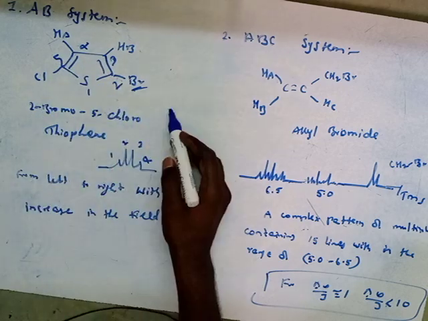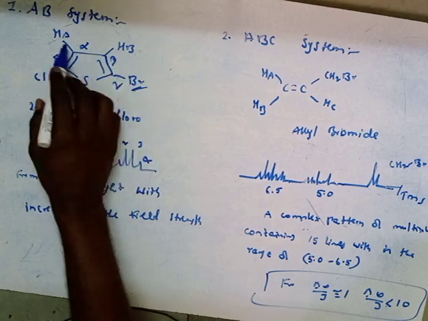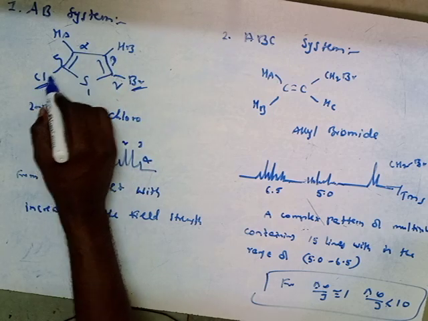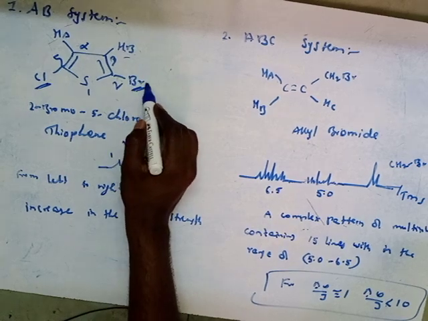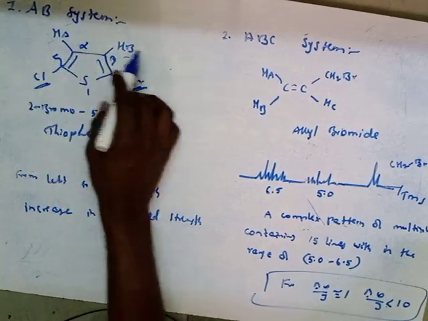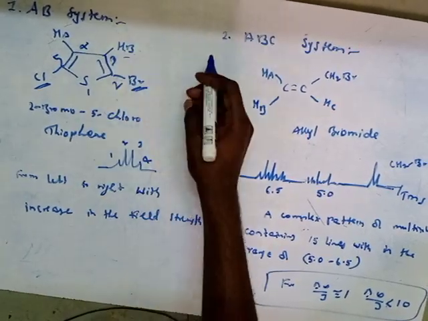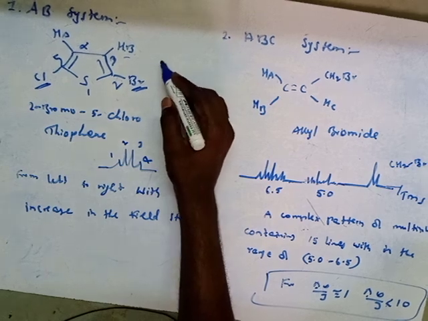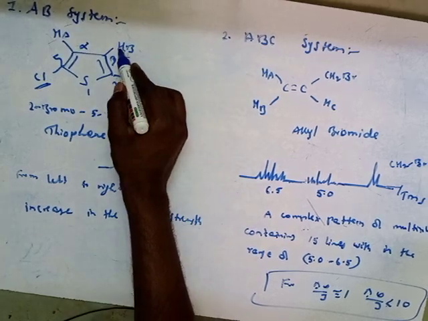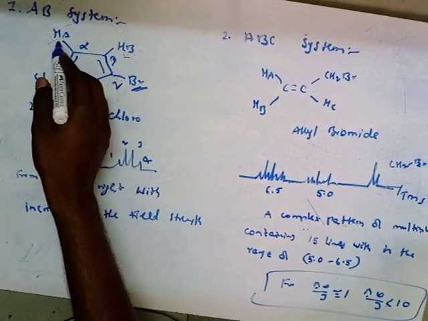This is a thiophene molecule, and two types of protons are present. This H is attached to chlorine, and this one is attached to bromine. Due to this, they will get two types of signals, right? Here the Ha proton is coupled with the Hb proton, and the Hb proton is coupled with the Ha proton.